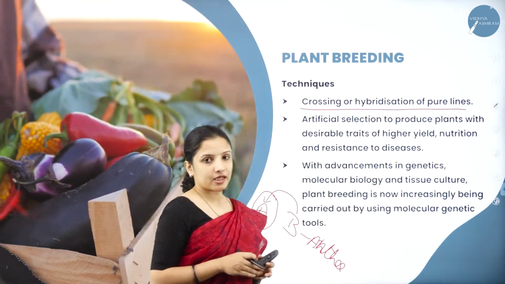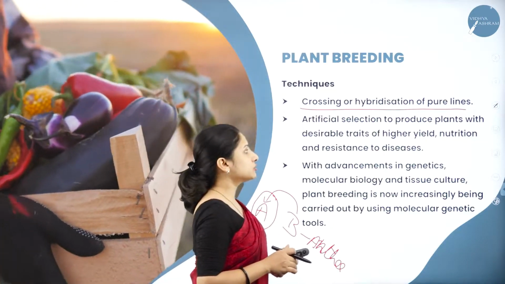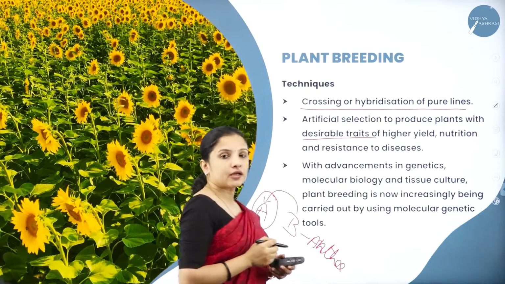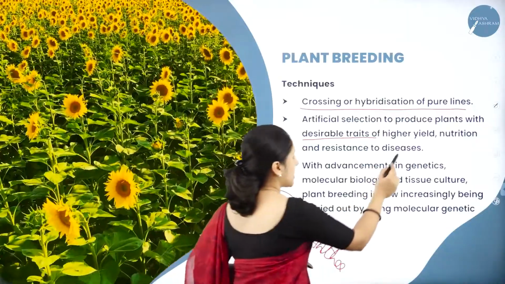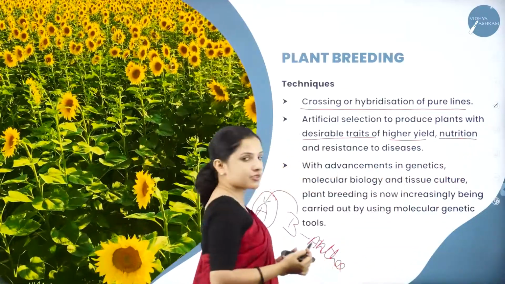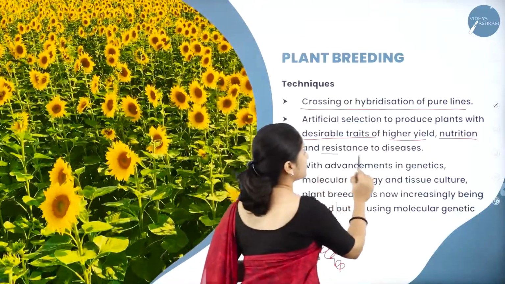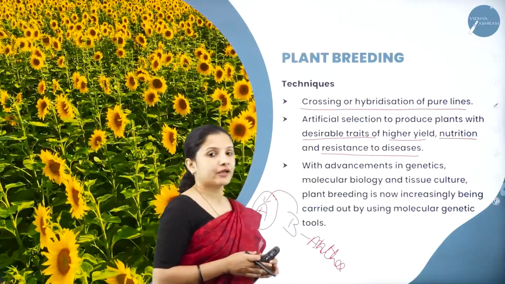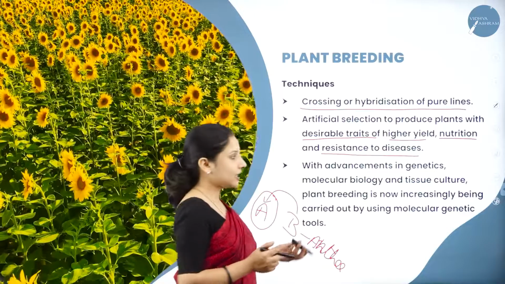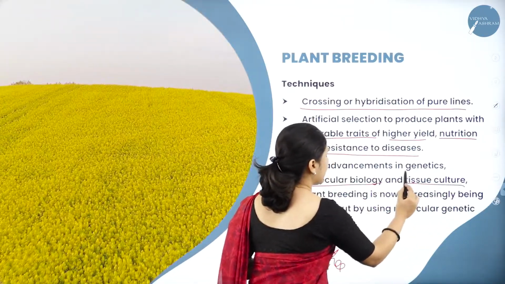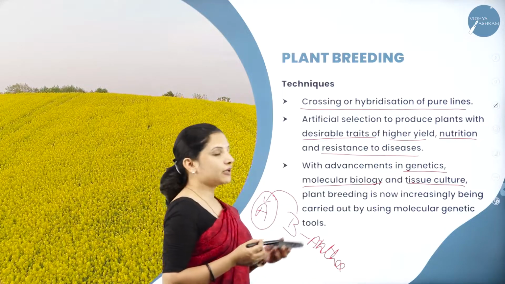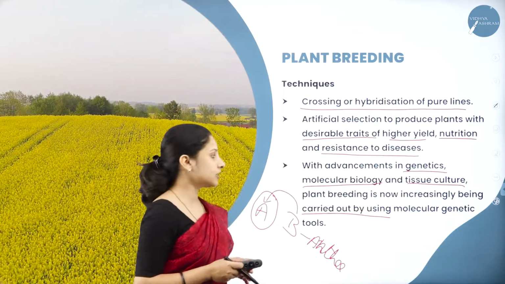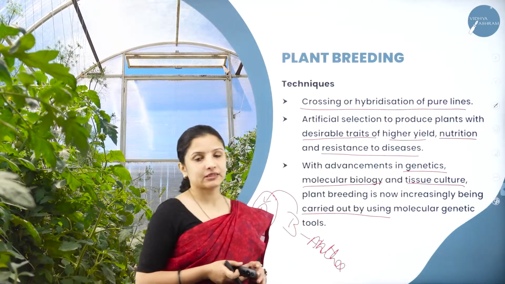And artificial selection of the crops will also be done in order to produce plants with desirable traits, which are capable of giving high yield, being highly nutritious, and being resistant to diseases. Such traits will be selected. Apart from that, with the advancement of genetic technologies in molecular biology and tissue culture, plant breeding is now increasingly carried out using various molecular genetic tools. So lots of genetic studies are done.